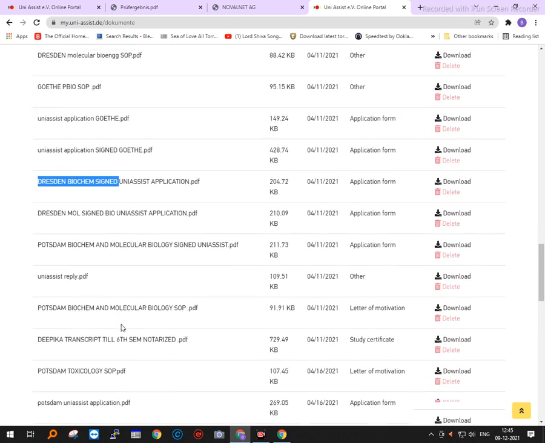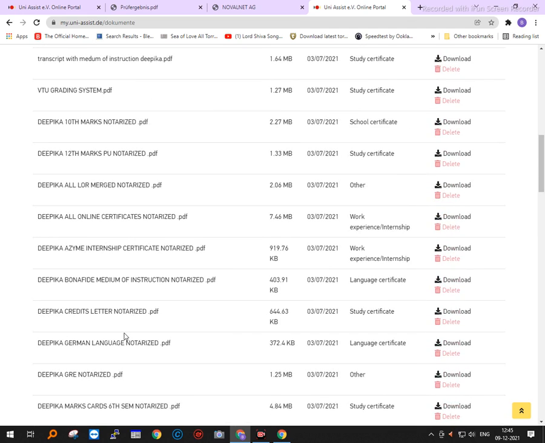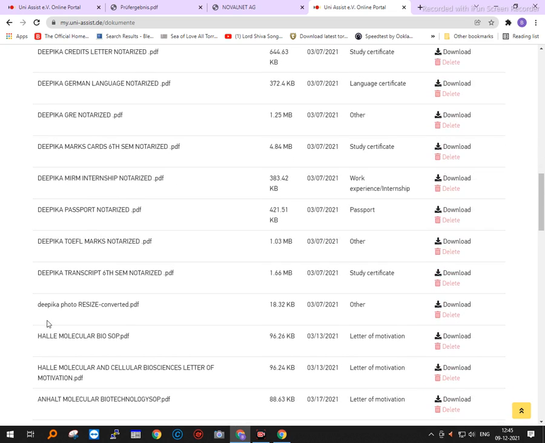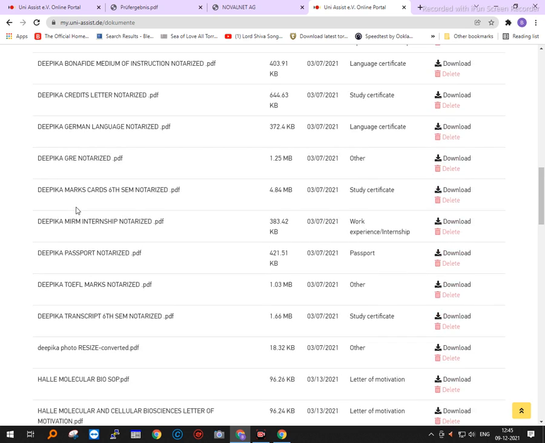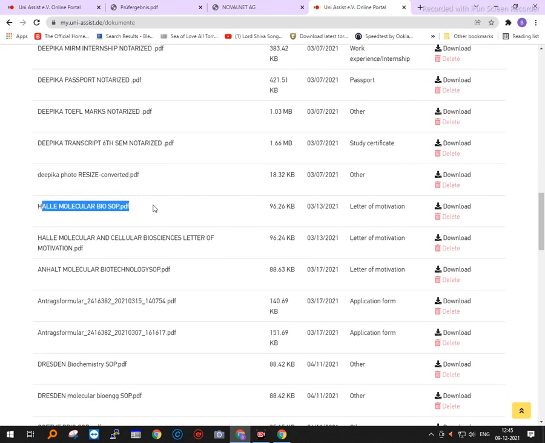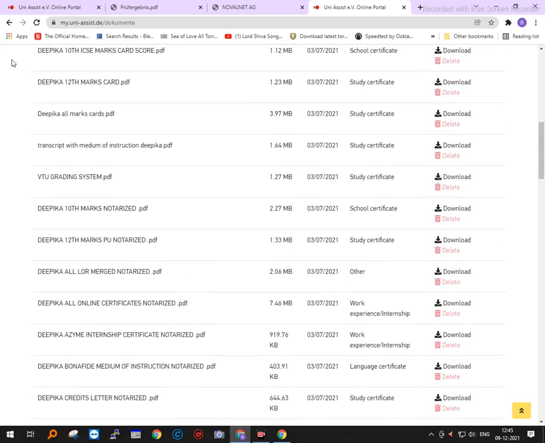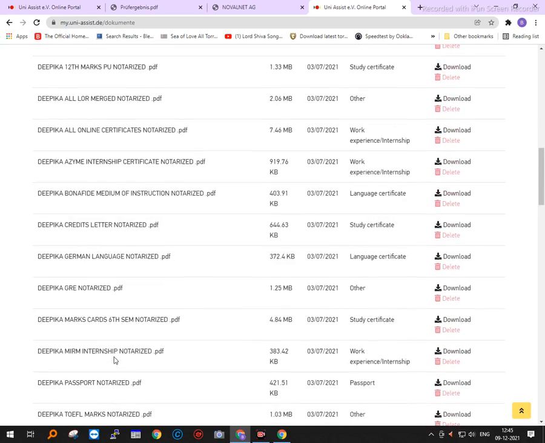Like this, you will understand that these statements of purpose or letters of motivation are individual documents which should reach only that university, and that is why we have clearly named them in this way, so that when UniAssist sends their documents, they will be sending only the Halle molecular bio statement of purpose along with all these common documents to Halle.